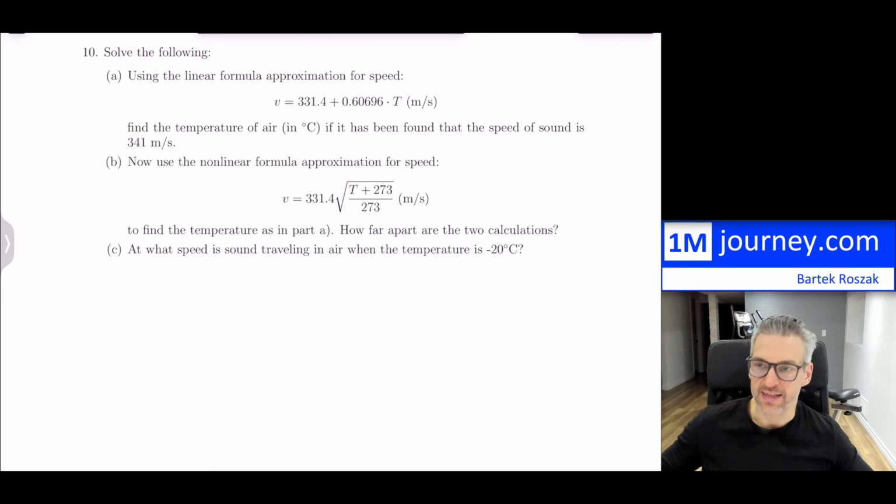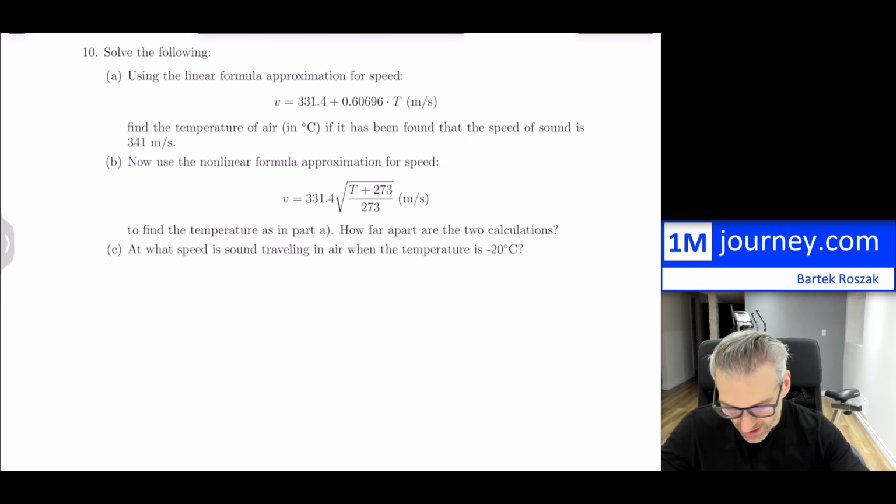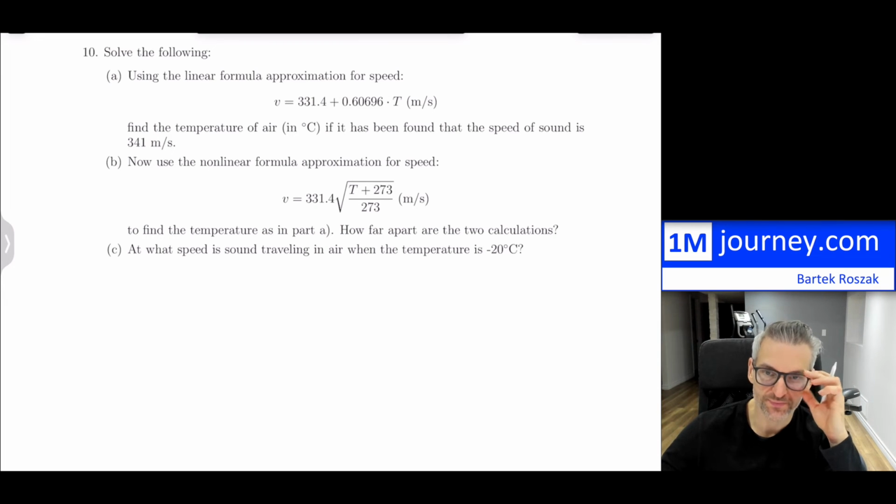Here's the next example. So this one is related to the speed of sound and how it relates back to temperature and how it's dependent on temperature. So there's 2 actual formulas. There's a linear formula that you have, which is for part A, and then there's a nonlinear formula for part B. All right, so let's take a look.